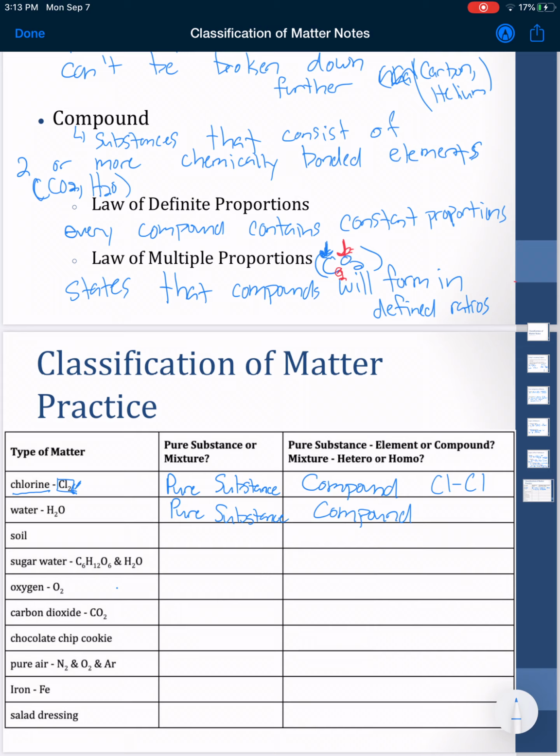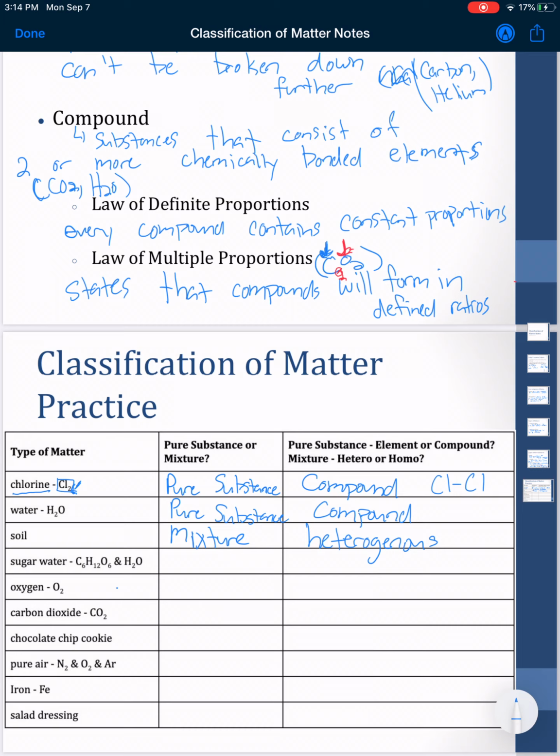Number 3 is soil. Soil is a mixture. I am going to call it a heterogeneous mixture. The reason being is that I feel you could separate the different components of soil out and go through them if you want. Whereas we were talking about that earlier example where you poured a Kool-Aid packet into your water, you couldn't necessarily separate that right away. You would have to let it settle out.